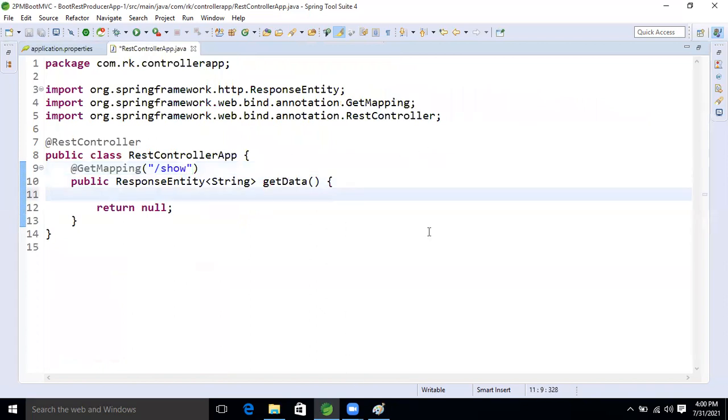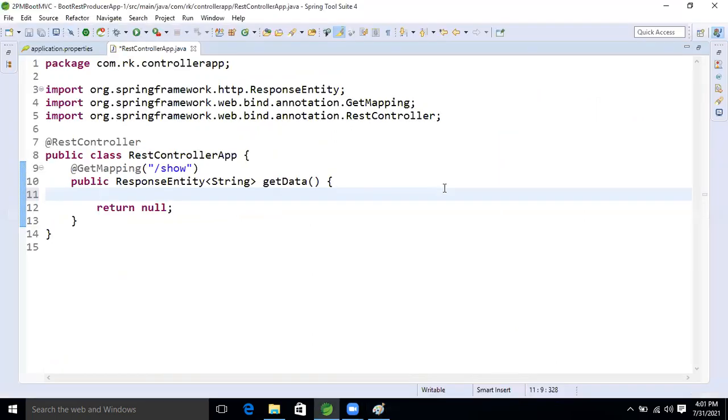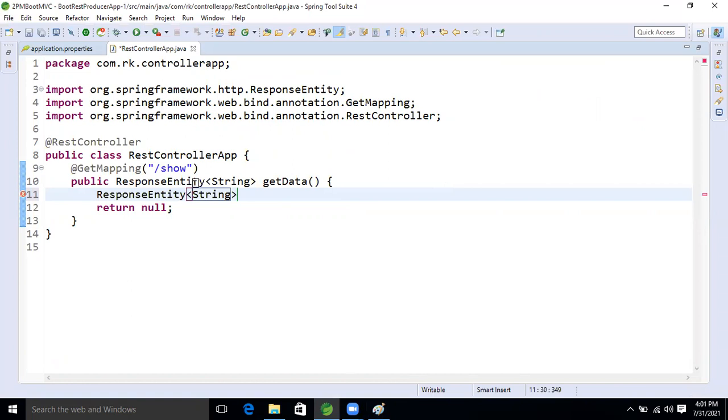Now let me explain: how many parts does the ResponseEntity have, guys? Two parts: body and status. So what I will do now is create one ResponseEntity object of type String. I'm taking the name res, equal to new